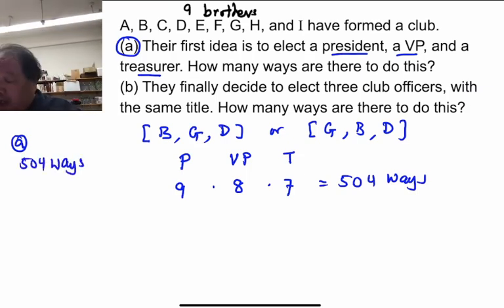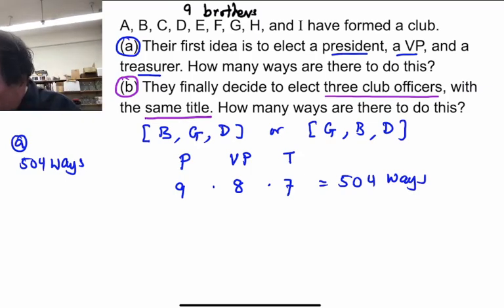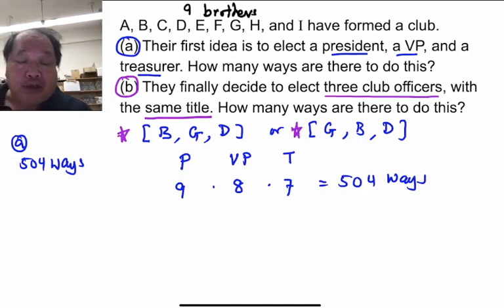We'll now look at a related problem, B, where instead of electing president, vice president, and treasurer, they elect 3 club officers with the same title. And it's going to be a smaller number because while in the previous case, B as president, G as vice president, D as treasurer was different from G as president, B as vice president, and D as treasurer, in the new problem, they're going to be the same. We're going to have overcounted.